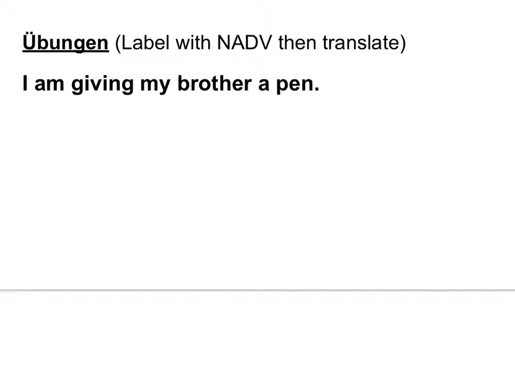Good. Okay. So you're going to label with at least the nominative and the verb. There might only be that. There might be a dative. There might be an accusative. There might be more than one of those things. Okay. But you're going to do that first. And then we're going to talk about what the labels are. Make sure you have the labels correct. And then we'll go on to translate it.